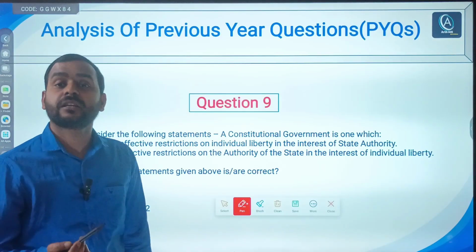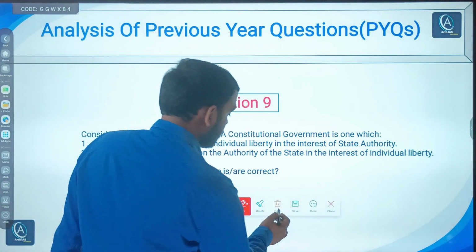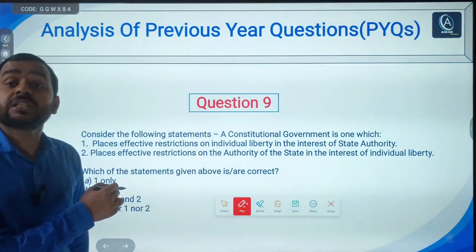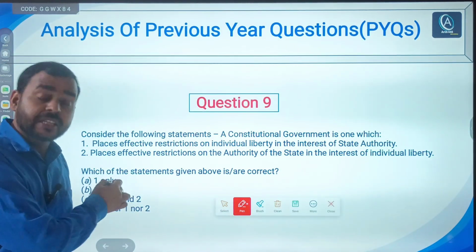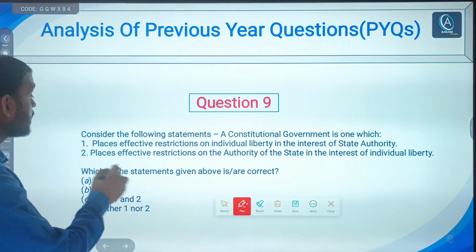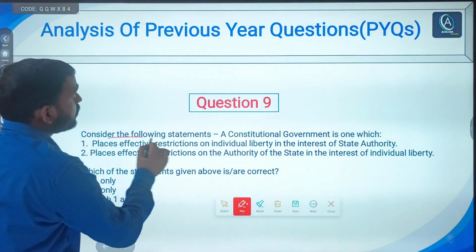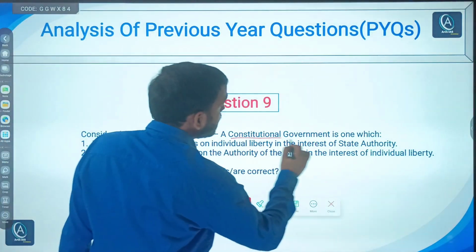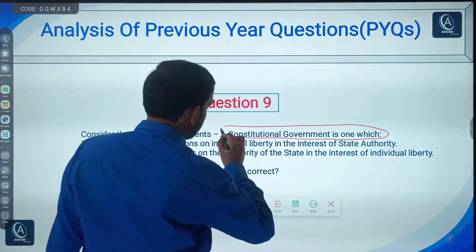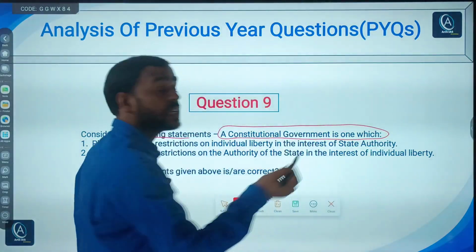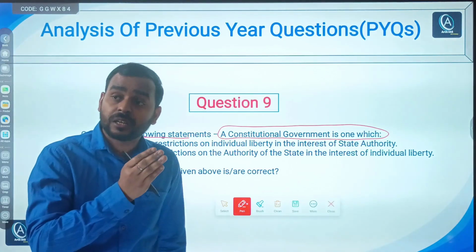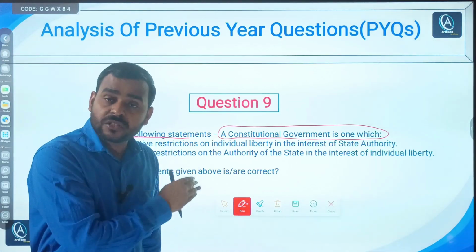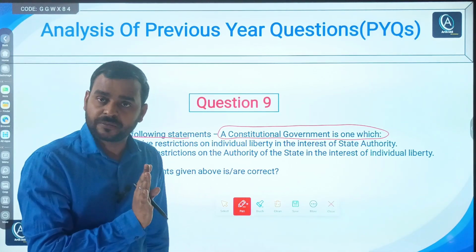Now we will see our ninth question. So friends, this type of question checks your conceptual clarity. If your concepts are clear, you can easily tackle such questions. Just read the question. It says, consider the following statement: a constitutional government is one which. This question is about constitutional government, in simple terms, the government which is running on the basis of constitutional provisions.